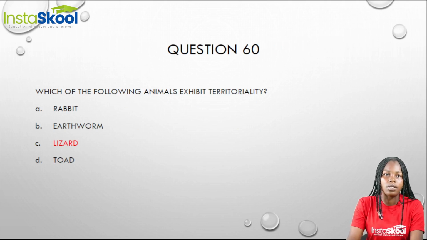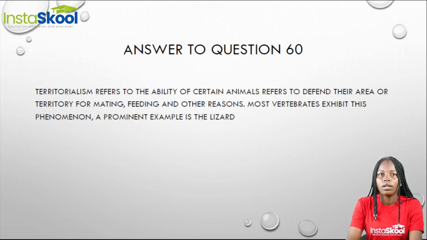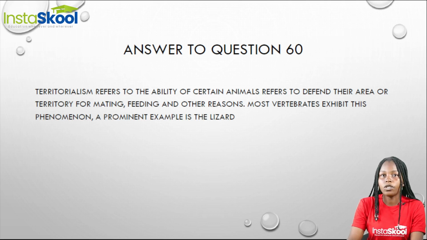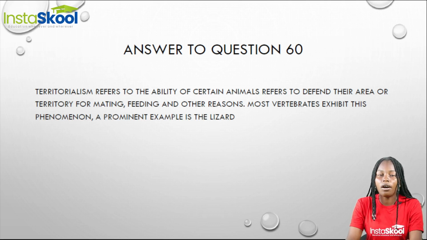Lastly, our question 60. Which of the following animals exhibit territoriality? Territoriality refers to the ability of some animals to defend their area of territory. And they do this for mating purposes, for feeding purposes, and other reasons.